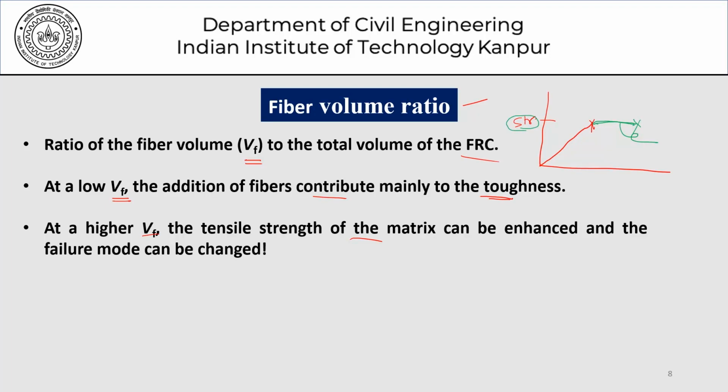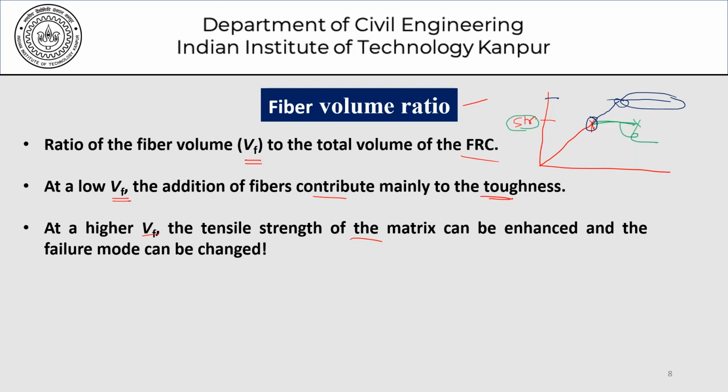This is what we would refer to as toughness, and probably define it in a much more rigorous manner. And then there is always a possibility of a third situation where the material strength is also enhanced. So from here, the strength goes up to this point. Whether or not it leads to any substantial change in the strain capacities or so on is a different story. But here we have three models: the strength enhancement, the toughness enhancement, and strength enhancement and toughness enhancement.